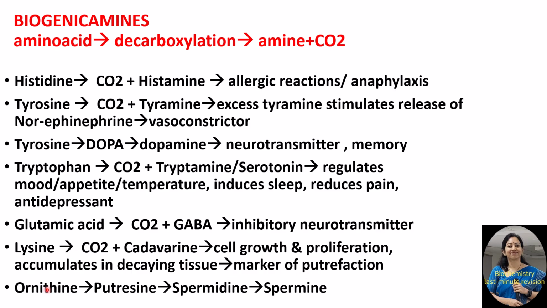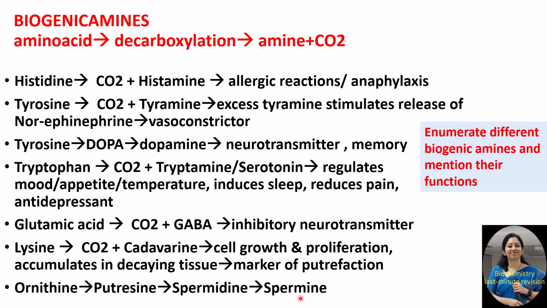The last one is ornithine. Ornithine undergoes decarboxylation to form putrescine. Putrescine undergoes decarboxylation to form spermidine, and spermidine undergoes decarboxylation to form spermine. So putrescine, spermidine and spermine are polyamines. The question that is usually asked with respect to this is to enumerate different biogenic amines and mention their function. This may be asked as a 5-marker question.